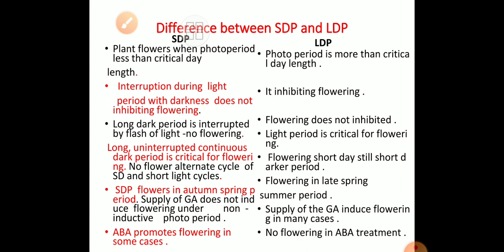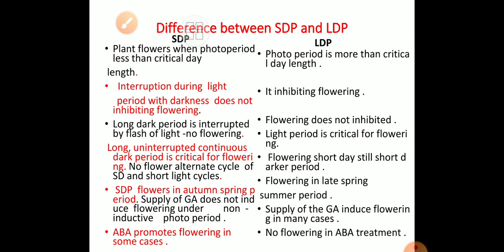In case of short day plant, interruption during the dark period inhibits the flowering. If the dark period is interrupted in a short day plant, flowering does not happen. But in a long day plant, even if the dark period is interrupted, flowering happens. If the long dark period is interrupted by a flash of light, no flowering.